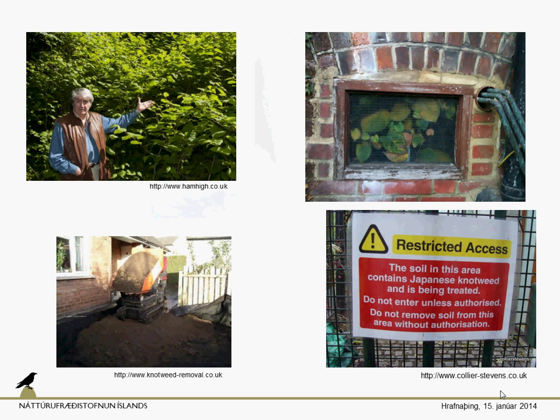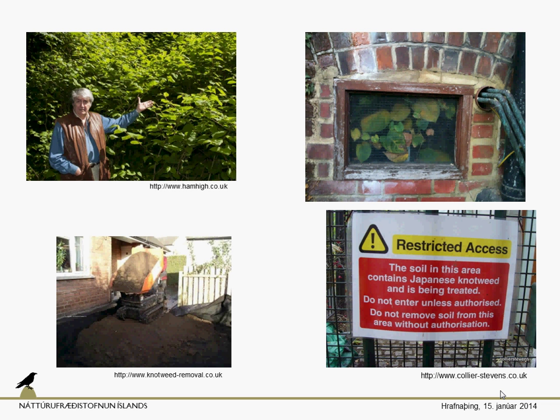But the real problem is to remove the Fallopia. Once the soil becomes affected with this species, the only effective way is soil excavation. We have to remove about 1 or 2 meters of the topsoil, and then the soil has to be treated either with strong chemicals or with high temperature, and then the soil is usually replaced, as we can see here in the garden.